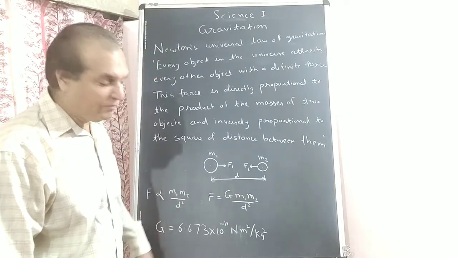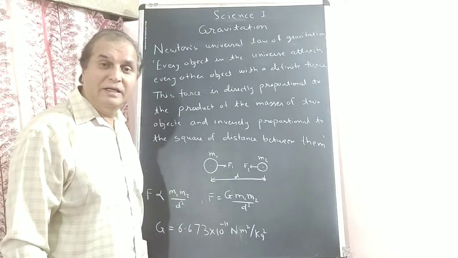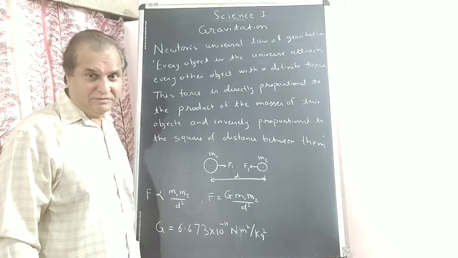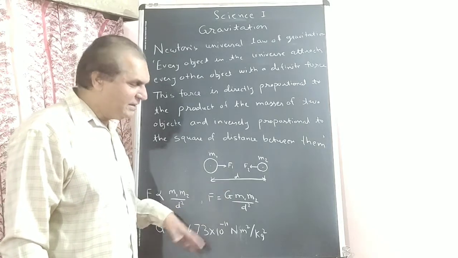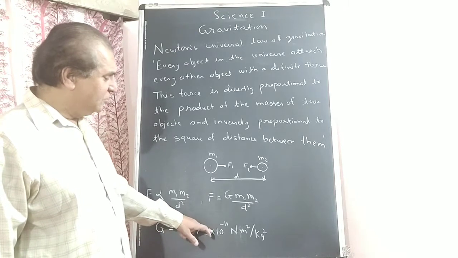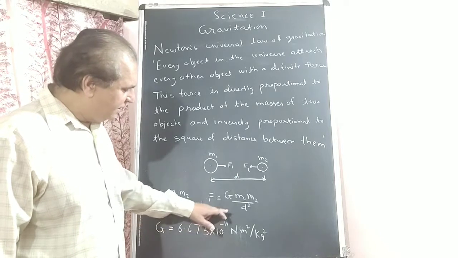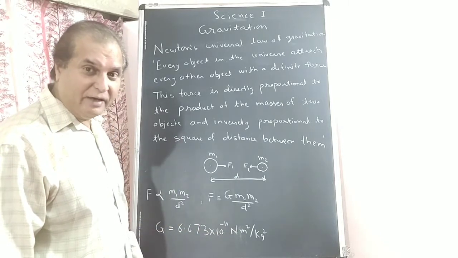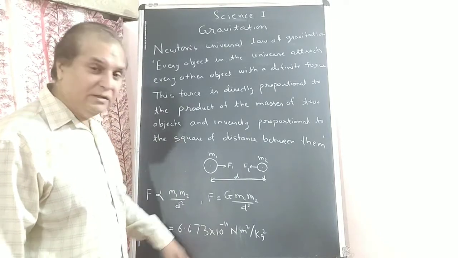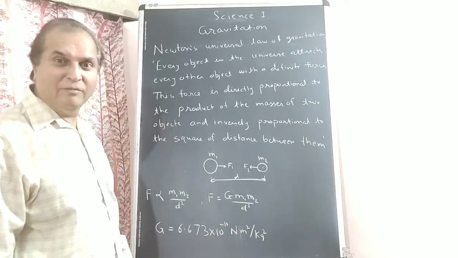upon d square. This capital G is the universal gravitation constant. The value calculated is very less. G is 6.673 into 10 raised to minus 11, and its SI unit is Newton meter square per kg square. You have to learn this by heart. SI unit also may come for fill in the blank.